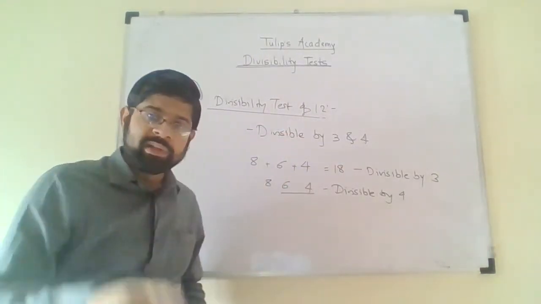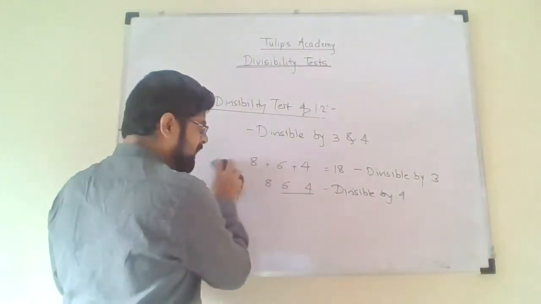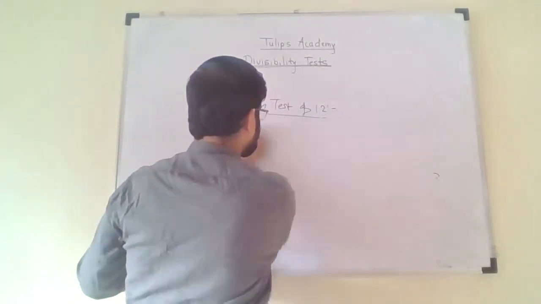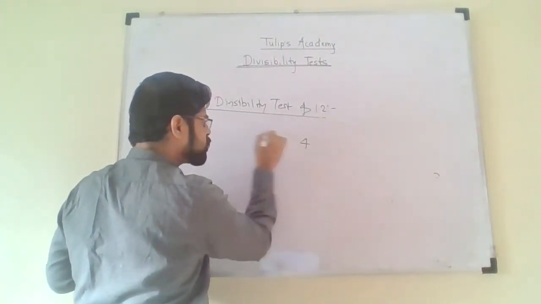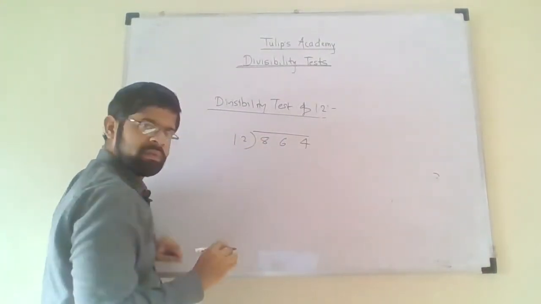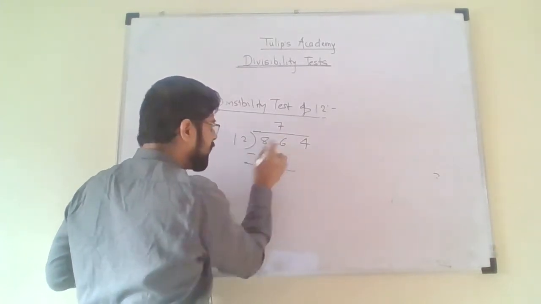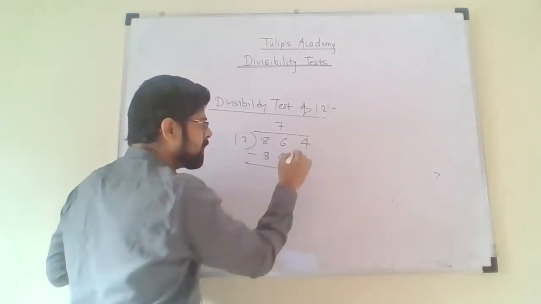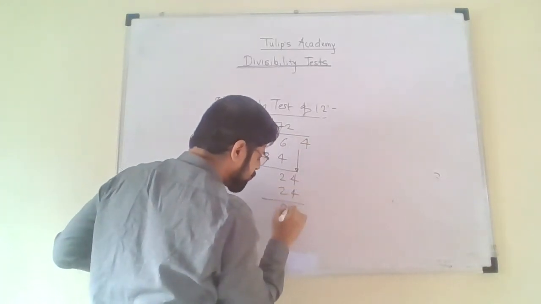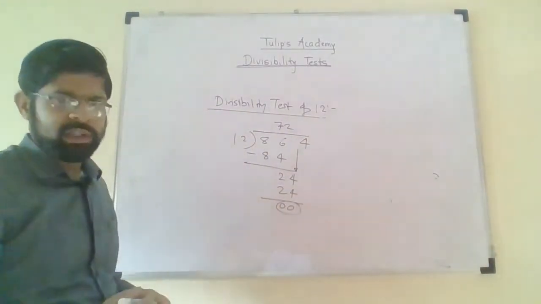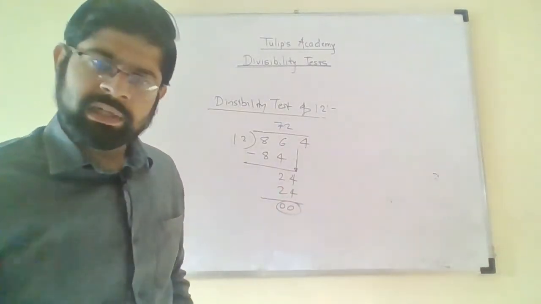Now wait, we will check whether the number is divisible by 12 or not. So consider 864, and we will actually divide it by 12. 12 sevens are 84. 86 minus 84 comes to be 2. Take this 4 down. 12 twos are 24. Remainder comes to be 0. So it is verified that our test is correct.